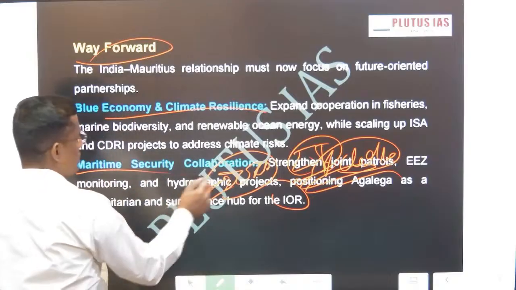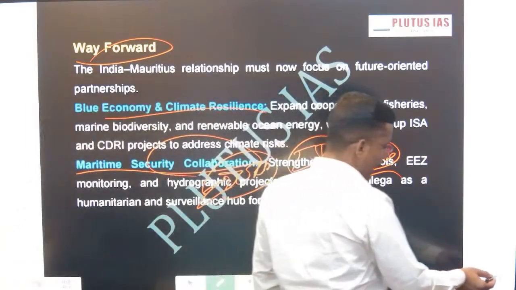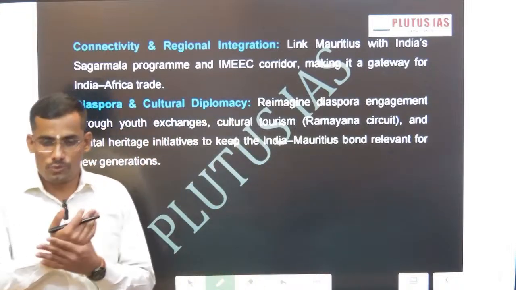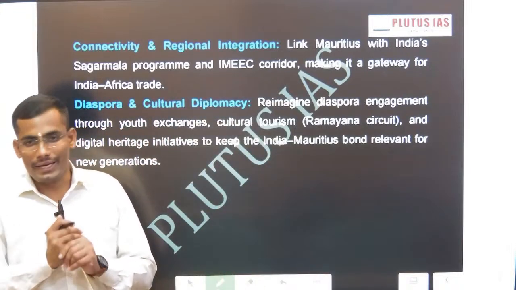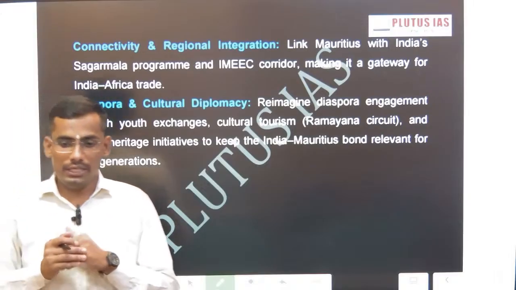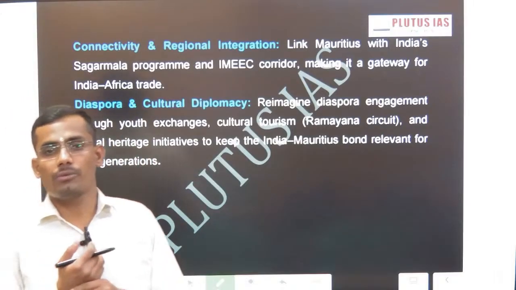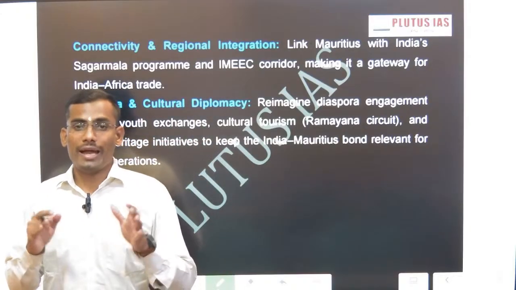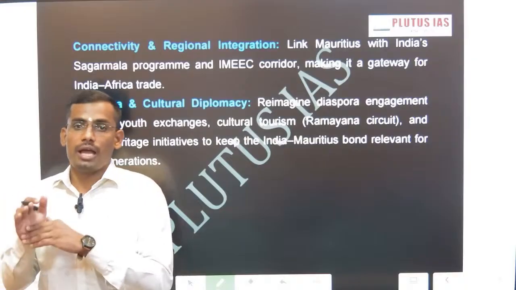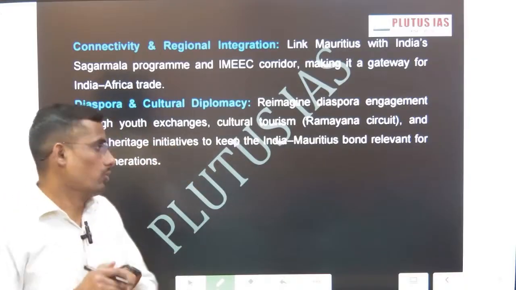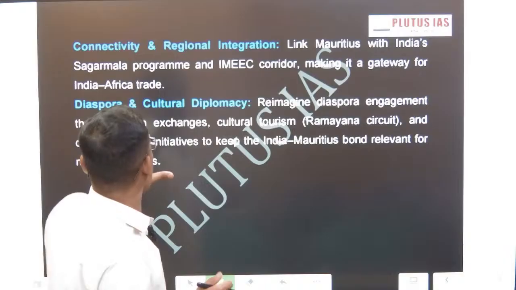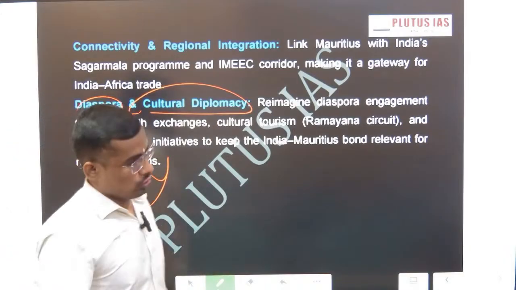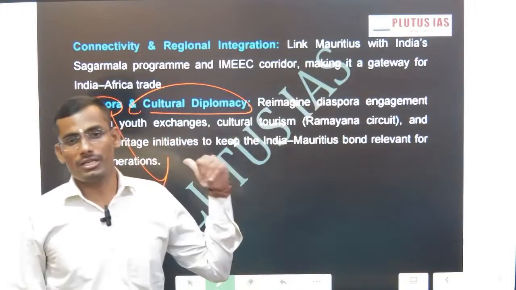Then this is security collaboration, and as we know, the Somali pirates always tend to attack the ships passing through West Asia. That creates a security issue, and India, as a leader of the Indian Ocean region, can provide security and act as a safety net across the Indian Ocean region. Okay, and one of the important dimensions is cultural. So security, then the next dimension is cultural.